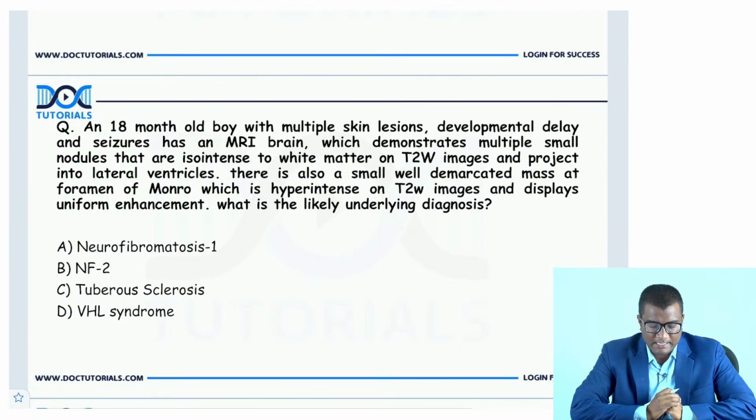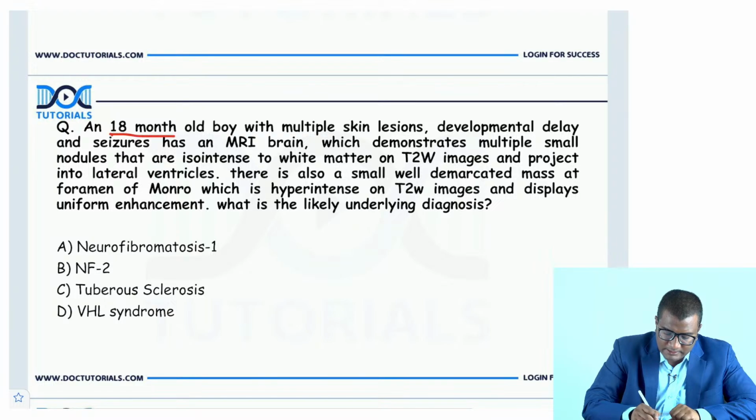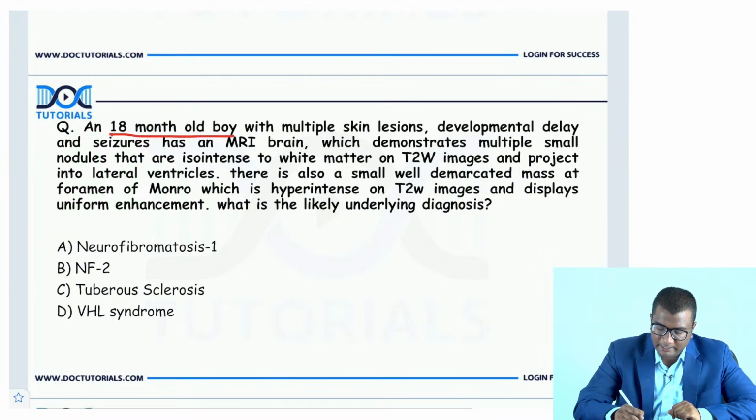This last one. An 18-month-old boy with multiple skin lesions, a developmental delay, and seizures has an MRI brain, which demonstrates multiple small nodules, which are iso-intense to the white matter on T2 weighted imaging. Let's read this slowly. There is a young 18-month-old boy. There are multiple skin lesions. There is developmental delay and seizures.